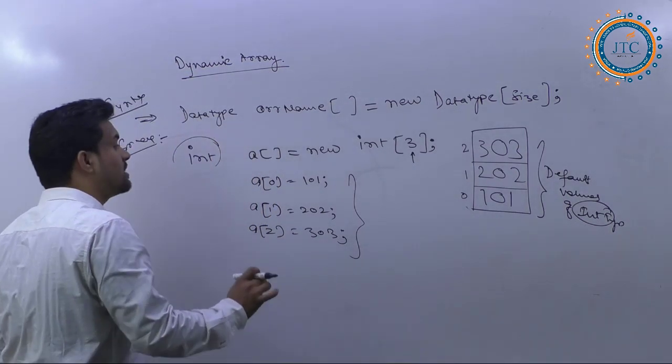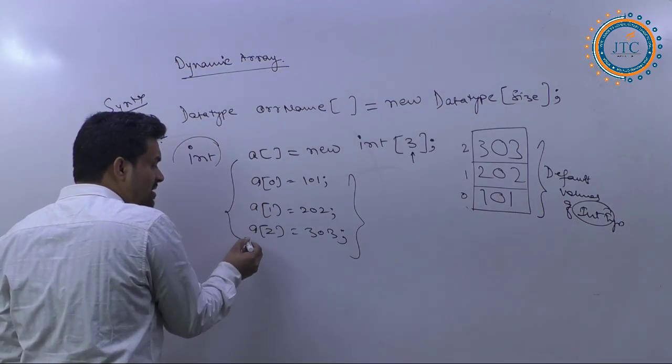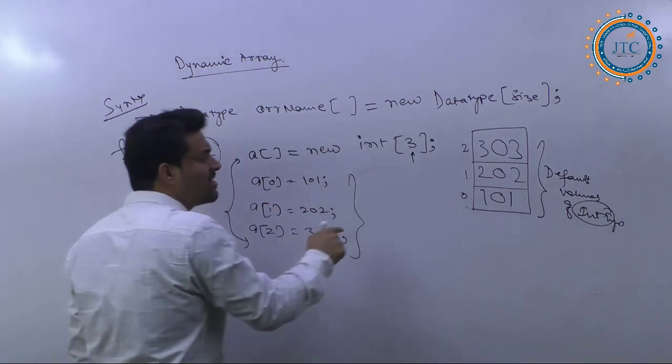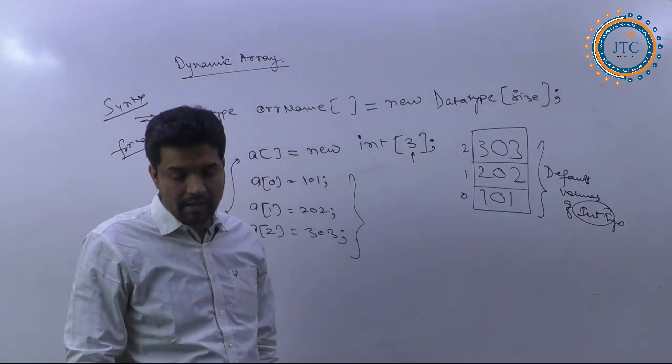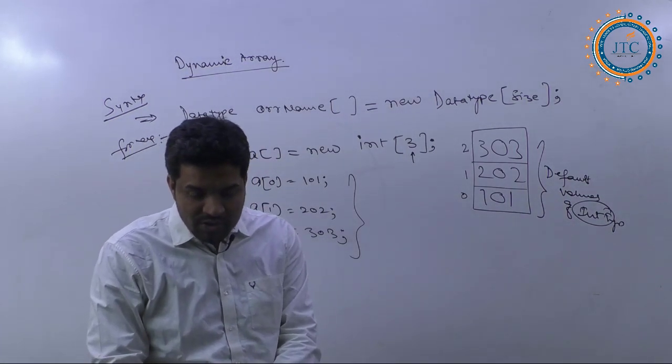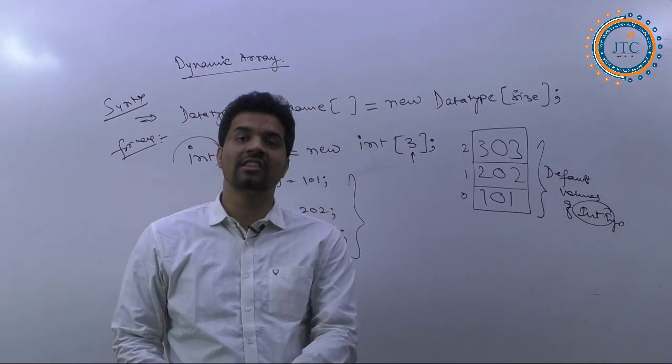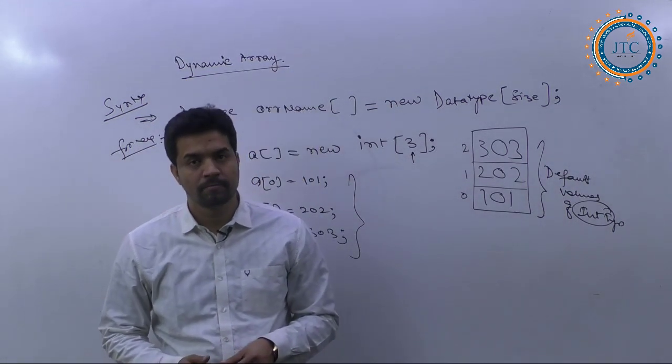The question here is, can you please tell me, can I change the length of this array? Since it is a dynamic one, right? So my very simple question is, can I change the length of this particular array? Please answer me.